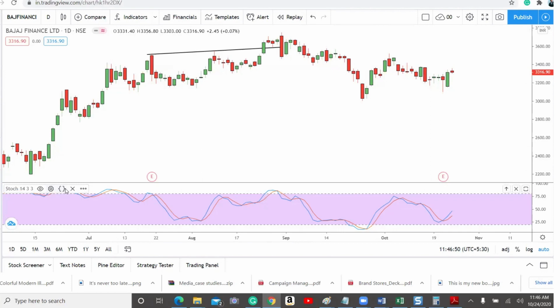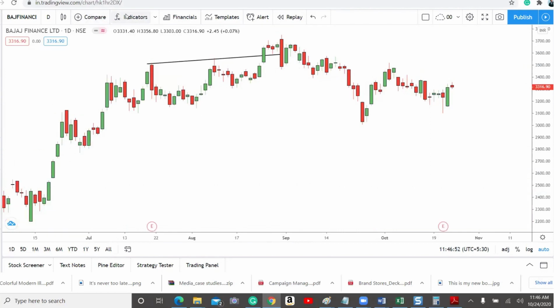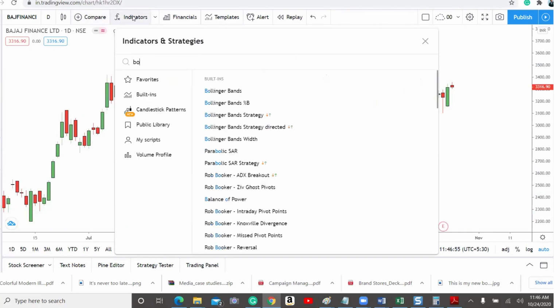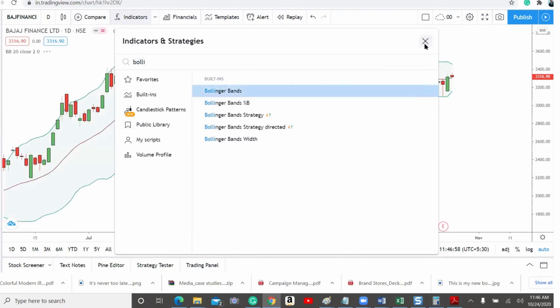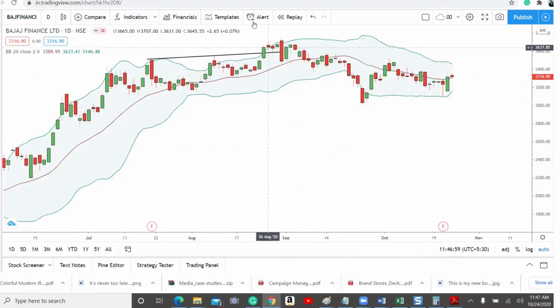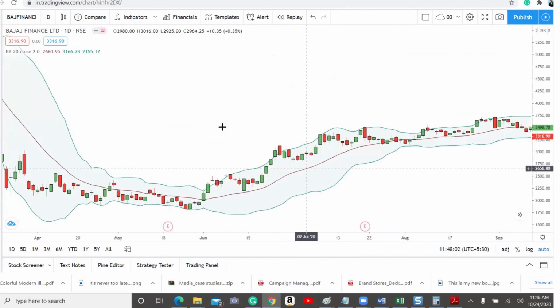I will remove this stochastic. Now I'm going to apply the Bollinger Bands. So I'm applying Bollinger Bands here. This is very simple actually. So this is a Bollinger Band. This is the upper band. This is the lower band. This is the moving average. So this is how people can use it.